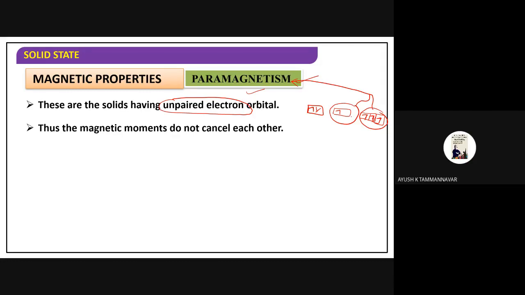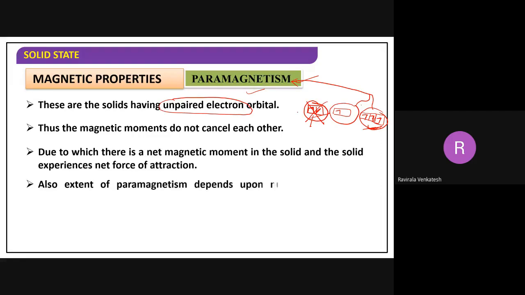What property do they exhibit? Paramagnetic. This will not exhibit paramagnetism because it is a paired electron, right? So it will never exhibit paramagnetism. Why? Because here the magnetic moment will not be cancelled, but here it will be cancelled because of the pairing of electrons.